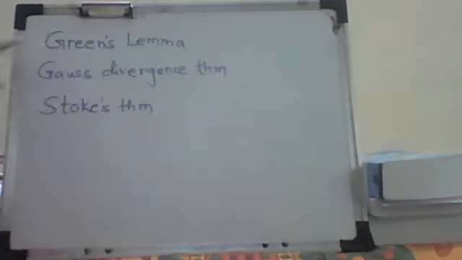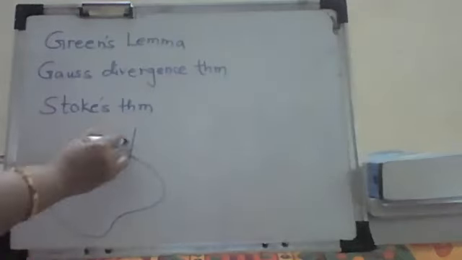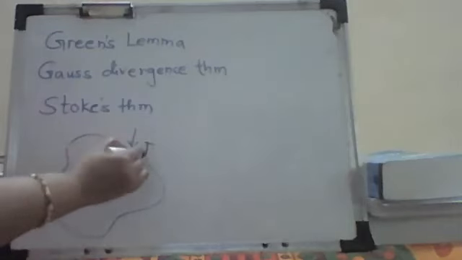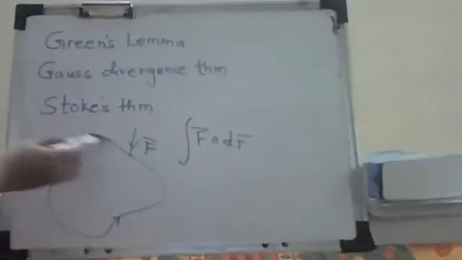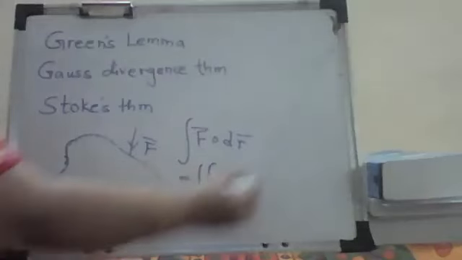And Green's lemma is nothing but the relation between the curve. If I have a closed curve, and some vector field is applied on this closed curve, then what it gives is the relation: instead of finding the line integral, where the field is acting on every particle of this closed curve, you can just talk about the surface integral for some function.